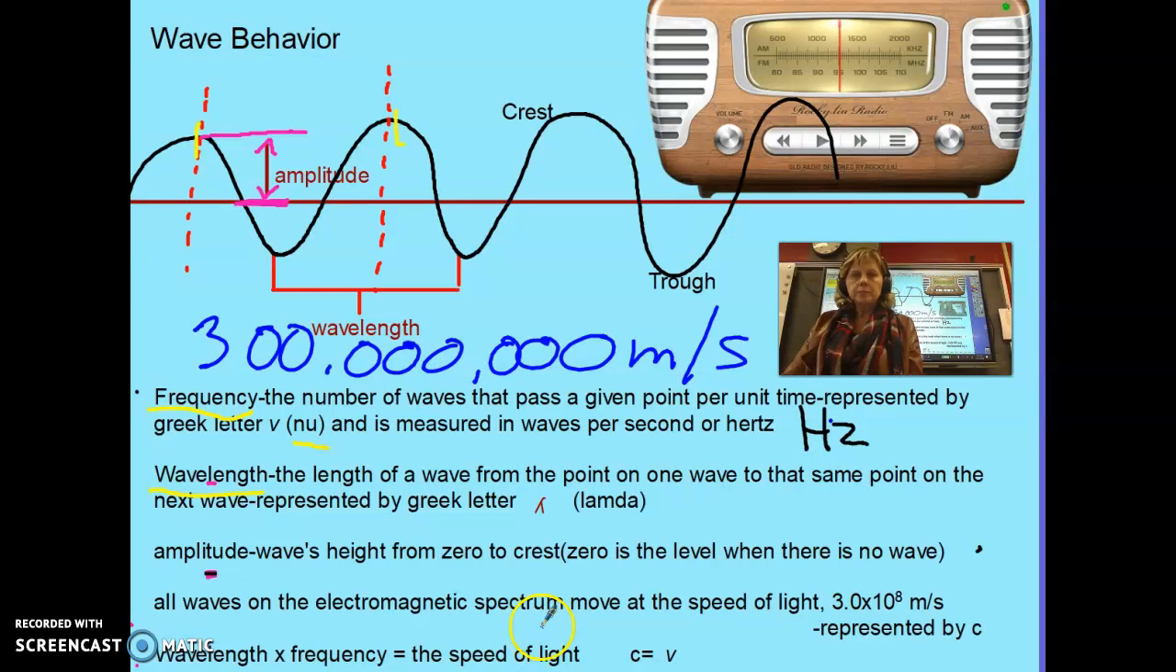So because we know that, there's actually a formula that we can use. If we know the frequency, we can calculate wavelength. If we know the wavelength, we can calculate frequency, because again, the speed of light is always the same. So I'm missing wavelength times frequency. So that's my formula.